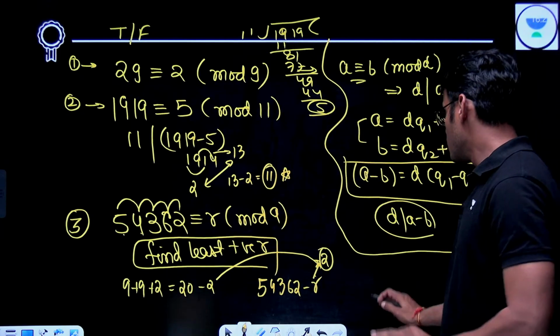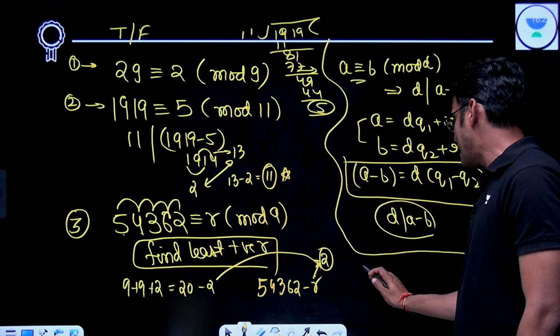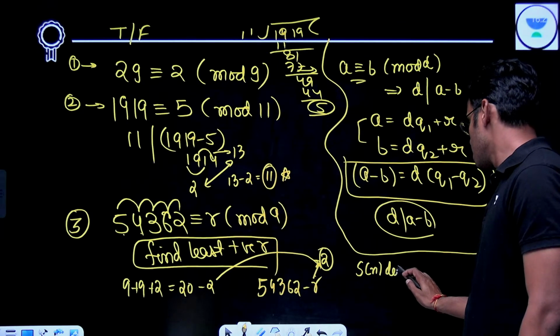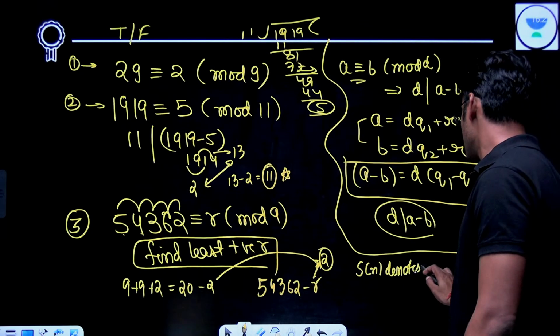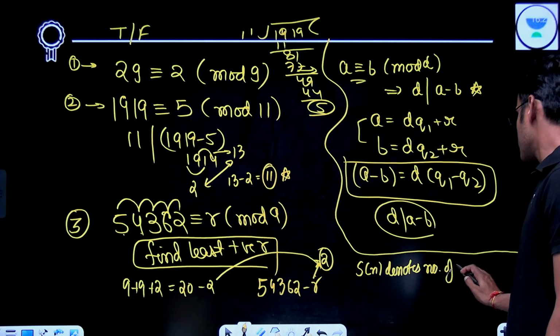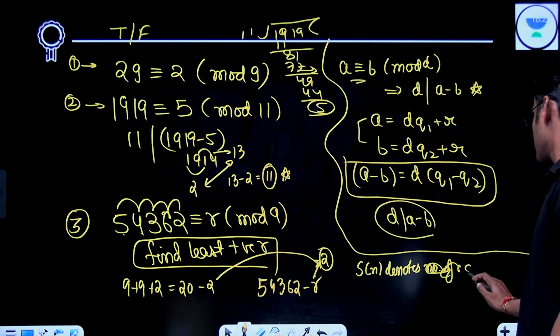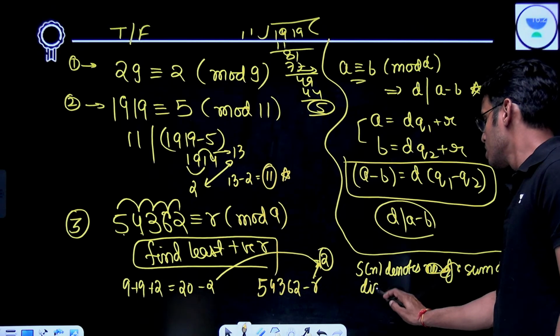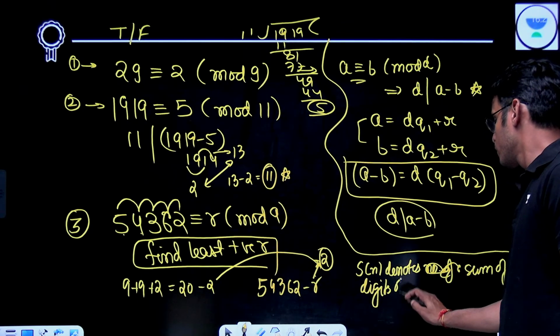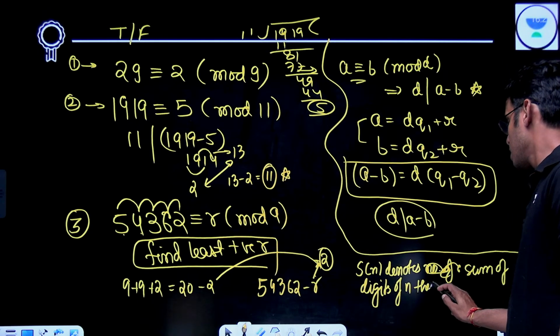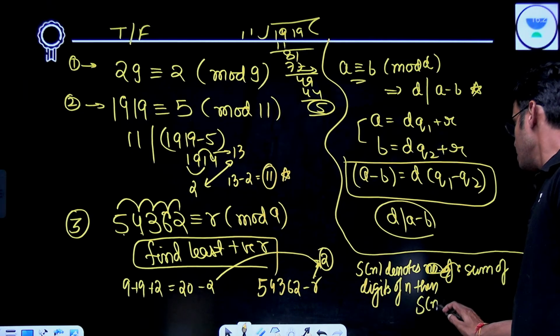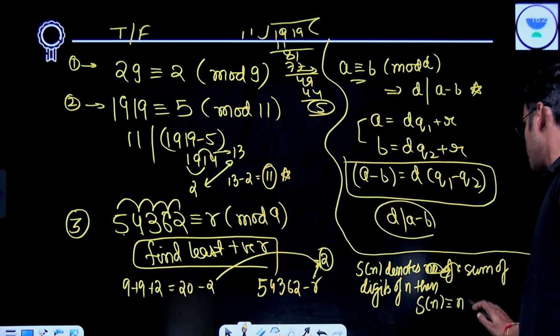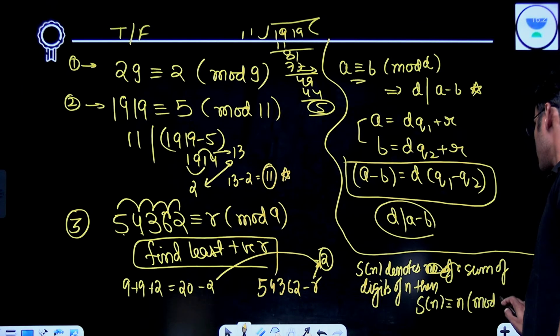In fact, you can write for any number, S(n) denotes the sum of digits of n, then S(n) is congruent to n mod 9.